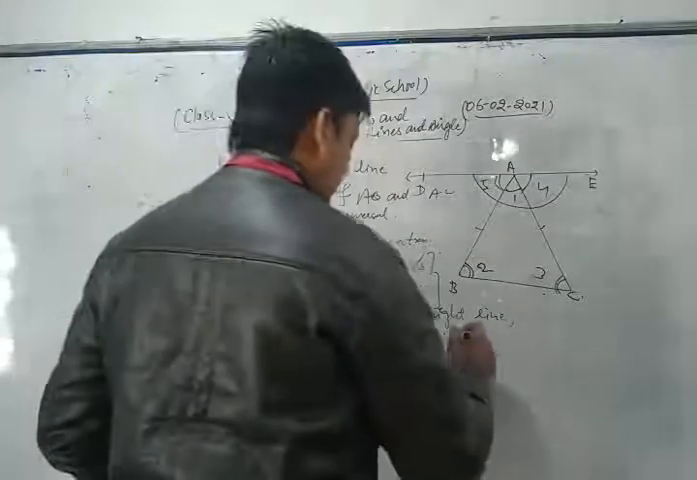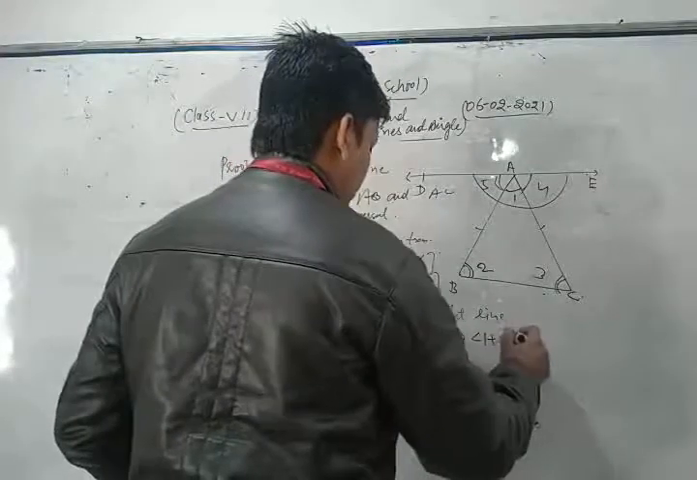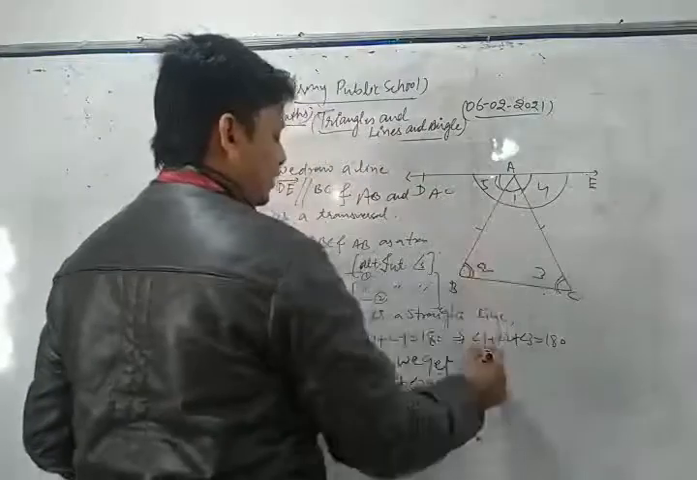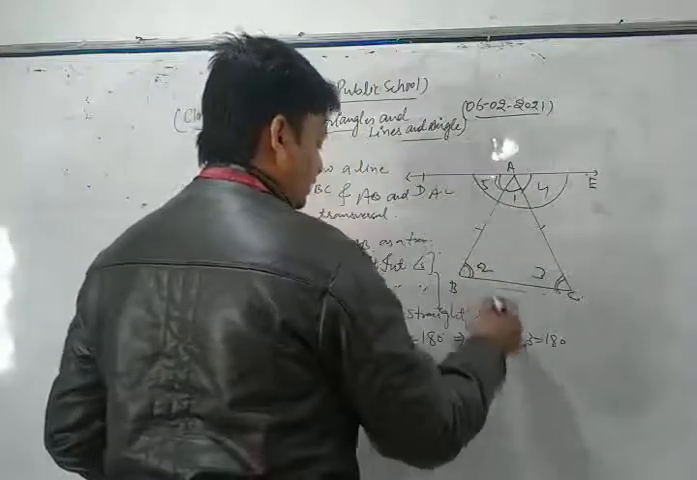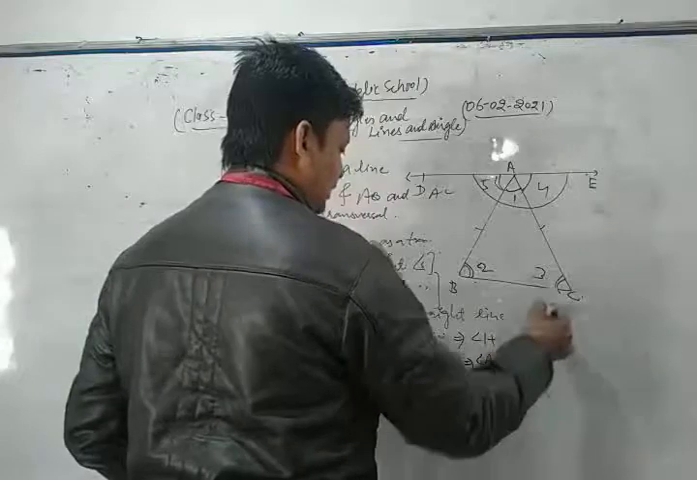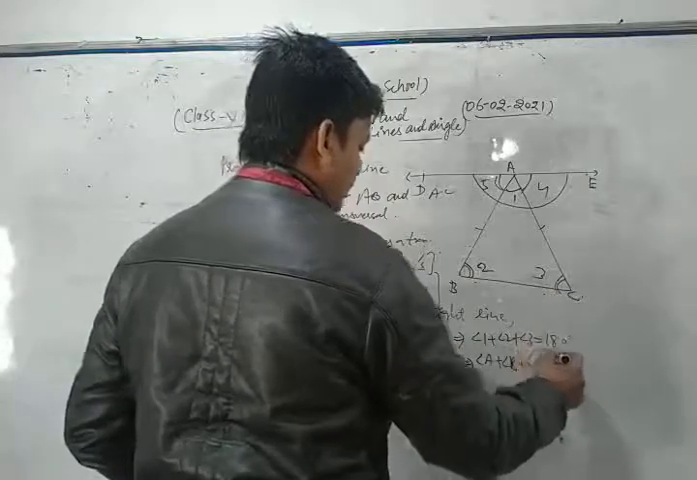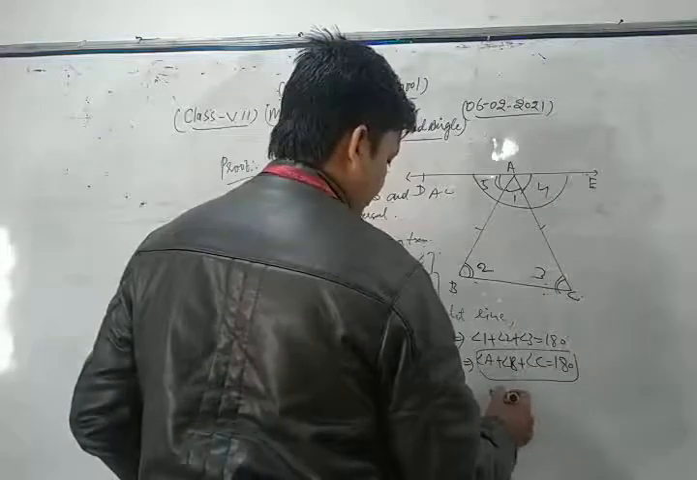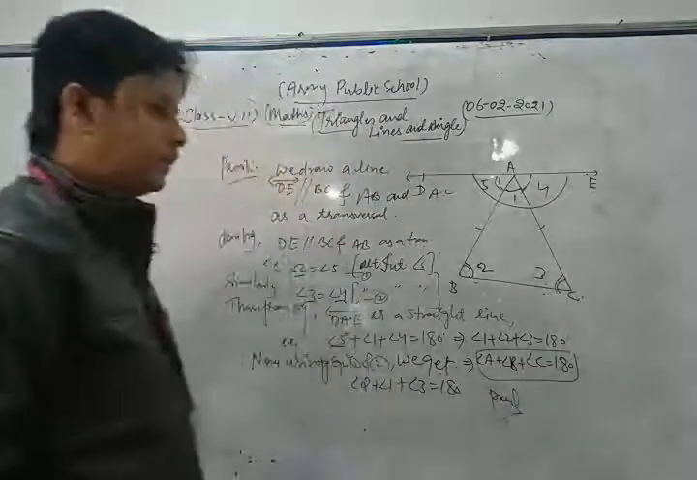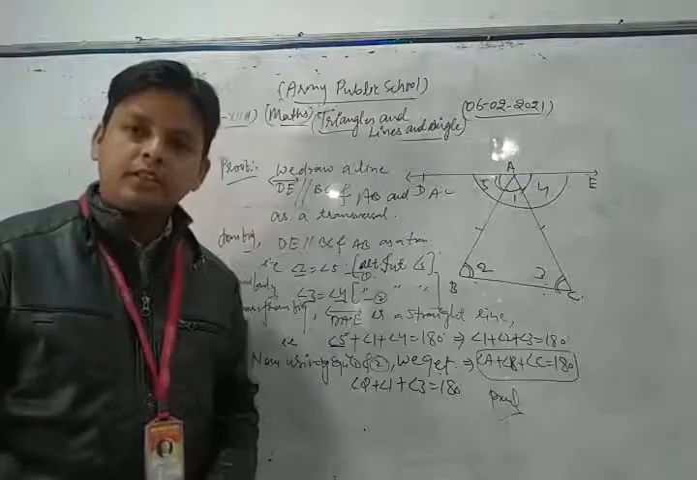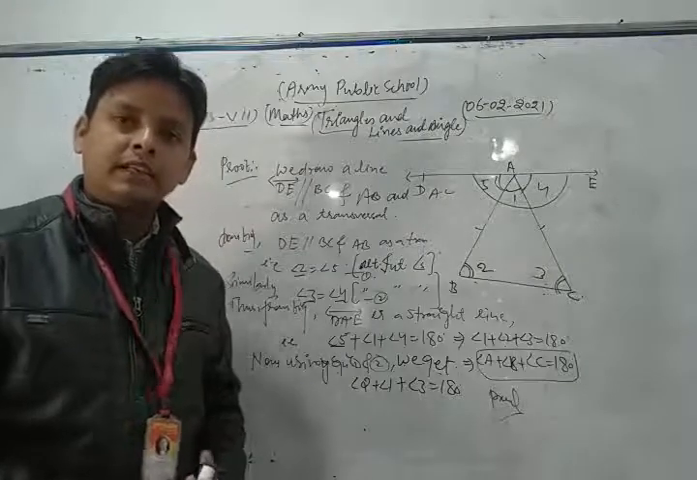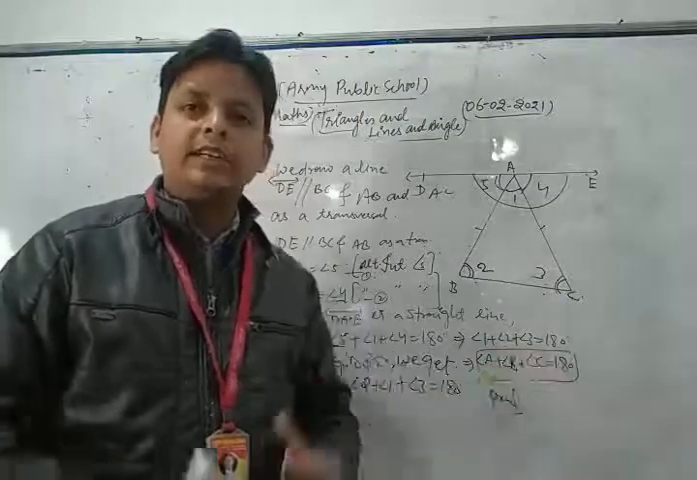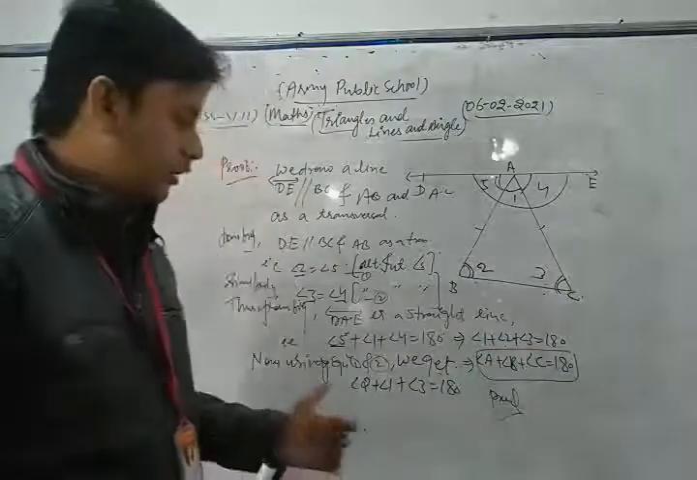That is, angle 1 plus angle 2 plus angle 3 is equal to 180, or we can take angle 1 as angle A, angle 2 as angle B, angle 3 as angle C, is equal to 180 degrees, hence proved. Thus, dear students, in this way we can say that for any triangle ABC, the sum of all interior angles of a triangle is what?